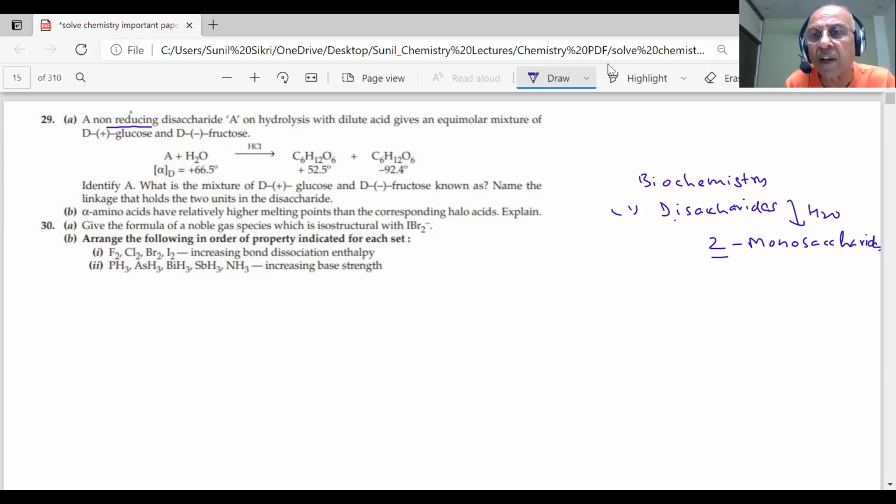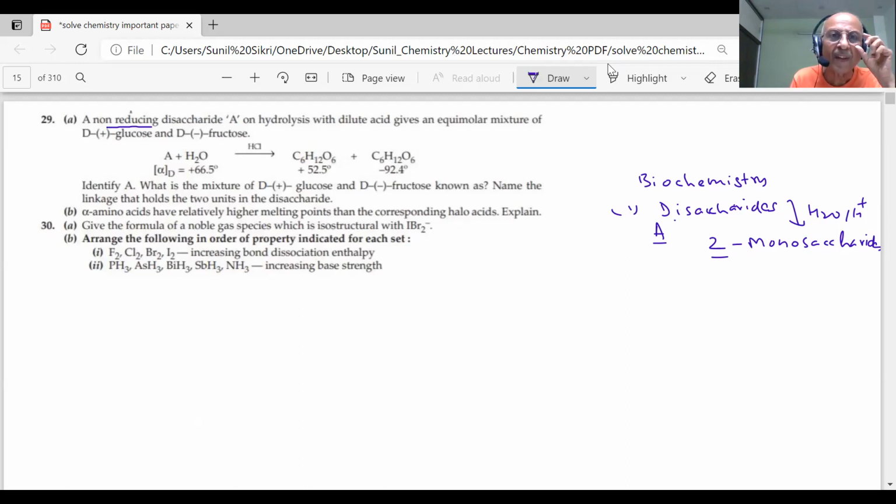Non-reducing disaccharide A, on hydrolysis with dilute acid, which takes place in the presence of acid, gives an equimolar mixture of D plus glucose and D minus fructose. Okay? Which one will this be, students? What is A then?